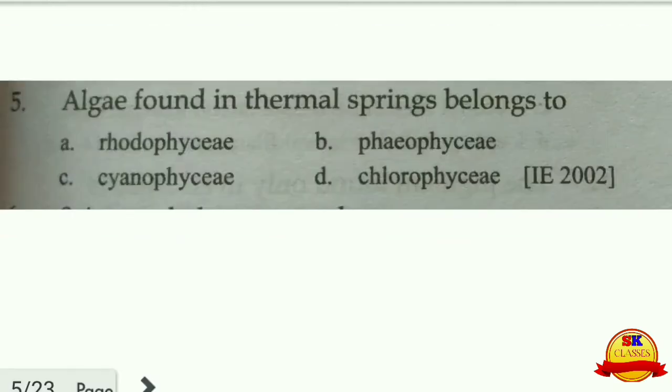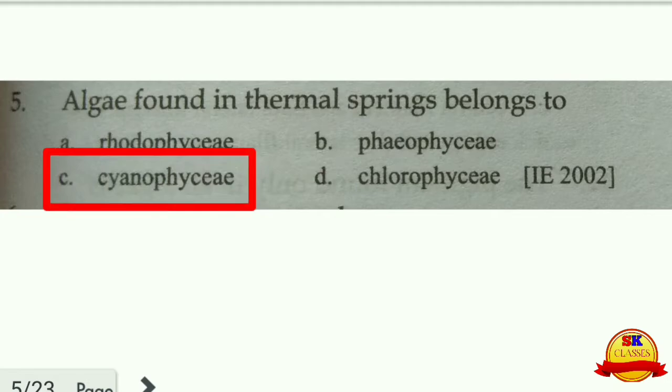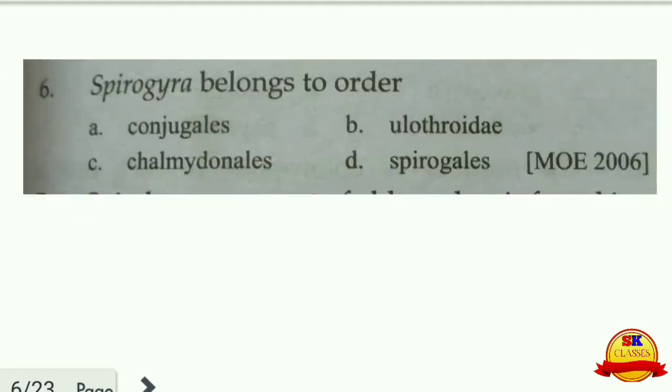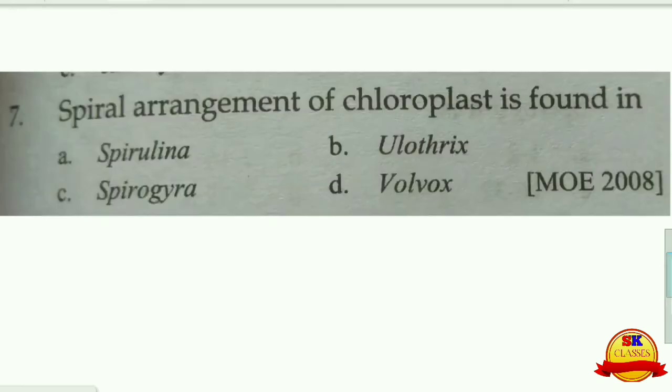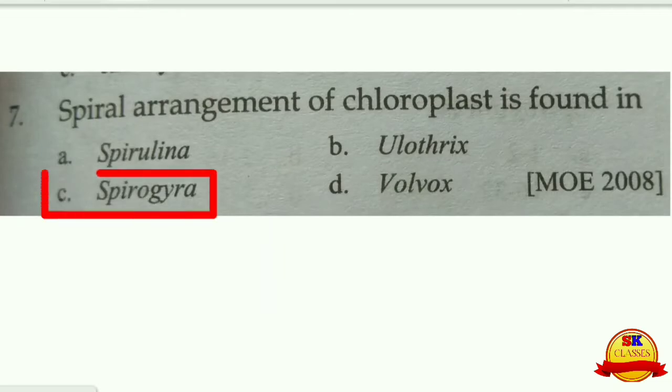Algae found in the thermal springs belong to Cyanophyceae. The C choice is the right choice. Next is 6. Spirogyra belongs to order Conjugales, A choice. Next is spiral arrangement of chloroplast is found in Spirogyra. Due to this reason, it is named Spirogyra.